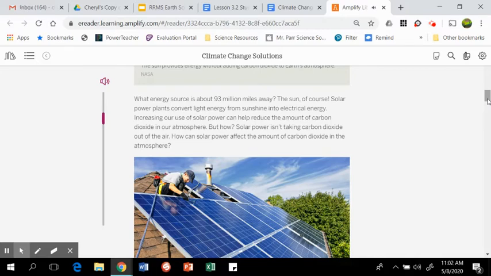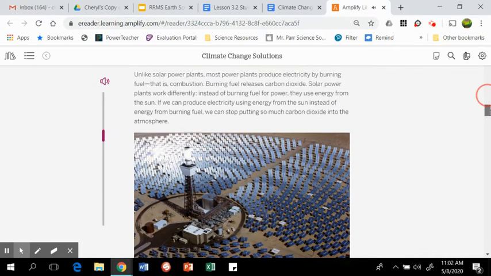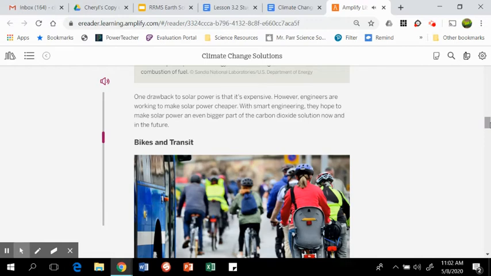One drawback to solar power is that it's expensive. However, engineers are working to make solar power cheaper. With smart engineering, they hope to make solar power an even bigger part of the carbon dioxide solution now and in the future. Bikes and transit.